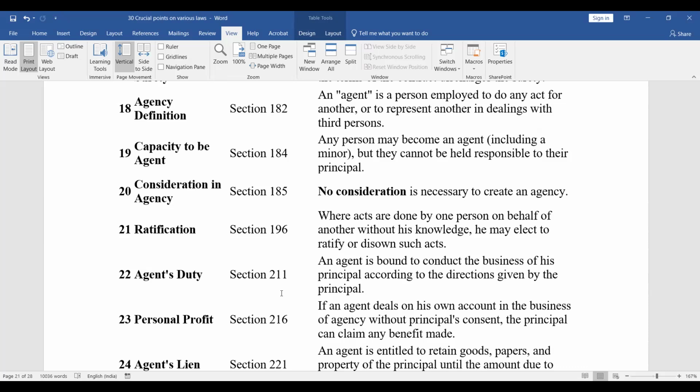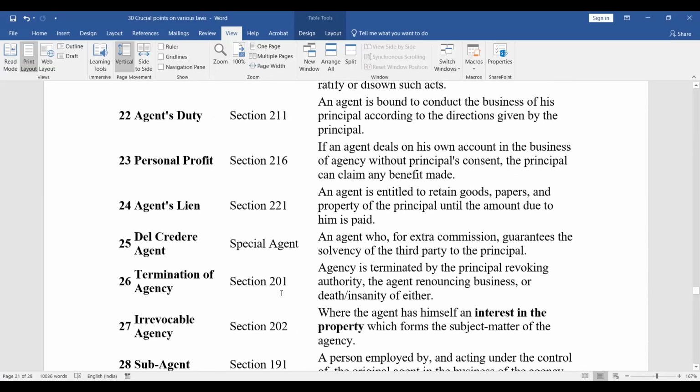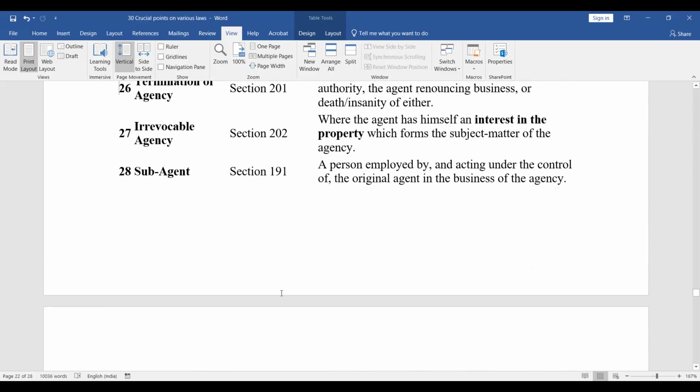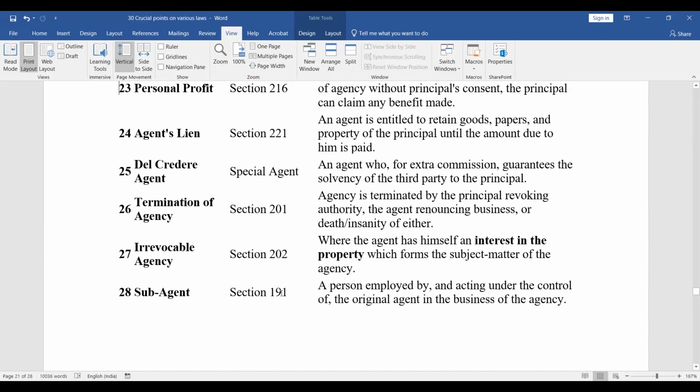Personal profit, section 216. If an agent deals on his own account in the business of agency without principal's consent, the principal can claim any benefit made. Agent's lien, section 221. An agent is entitled to retain goods, papers and property of principal until the amount due to him is paid. Del credere agent, special agent: an agent who for extra commission guarantees the solvency of the third party to the principal.